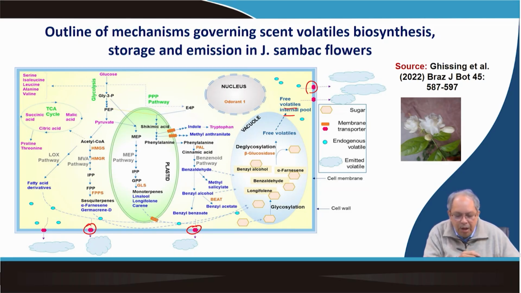So, this is basically in a nutshell what happens in the Jasminum sambac flower, leading to the emission of volatiles, which are dominated by benzenoids, but it also constitutes a terpenoid component, dominated by linalool. This is in general the outline of the mechanism governing scent volatile synthesis, storage and emission in Jasminum sambac.